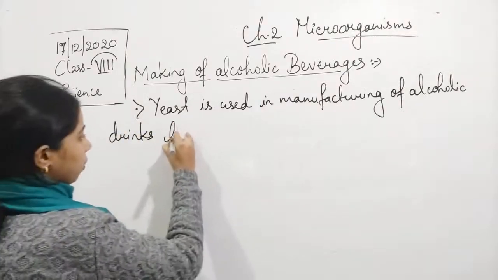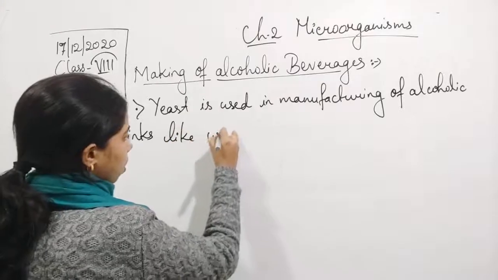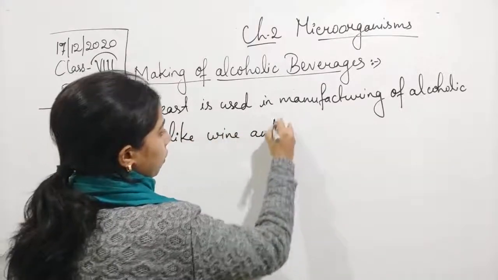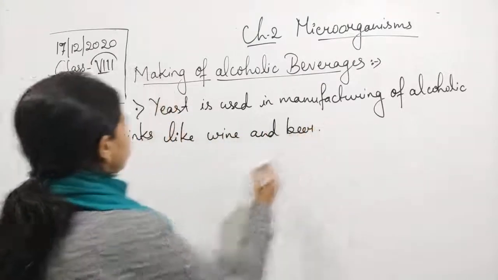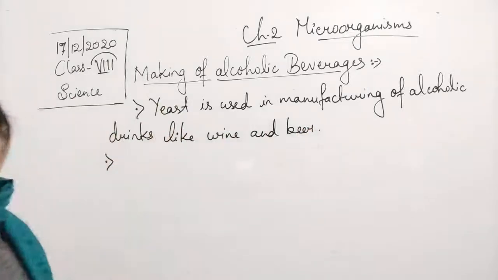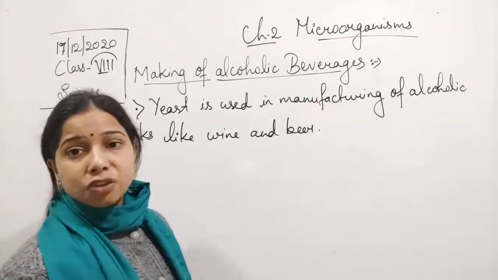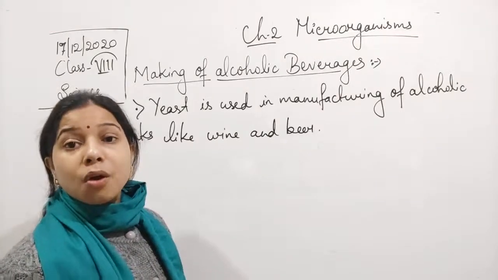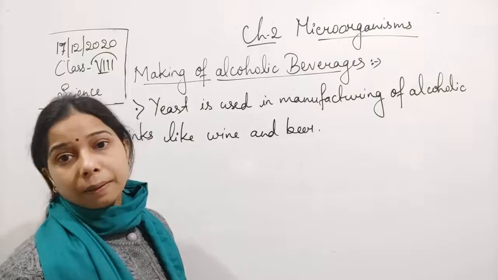Like wine and beer. Okay, so basically what happened here, the fermentation occurs, and fermentation of what? Fermentation of sugar occurs.